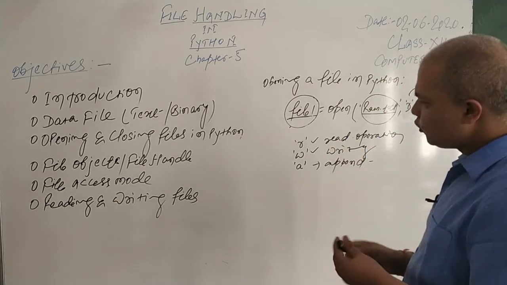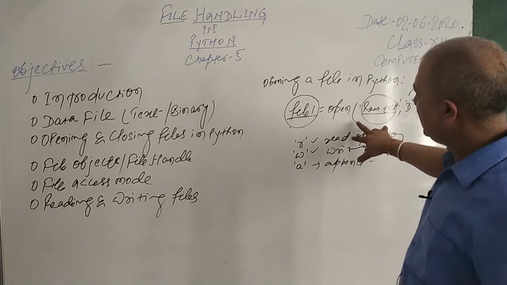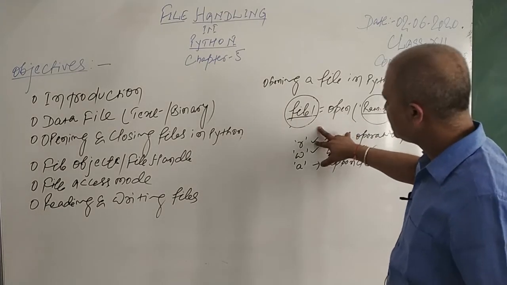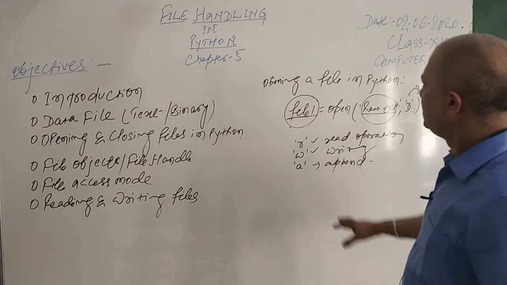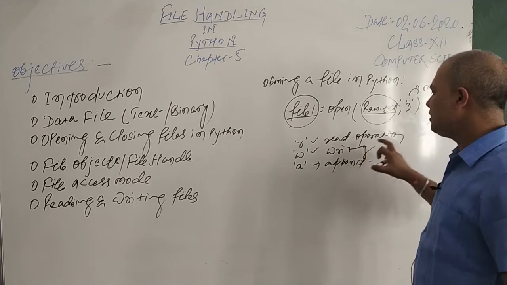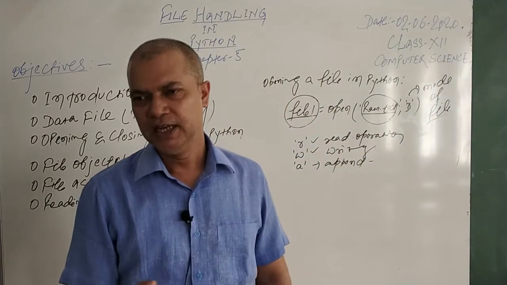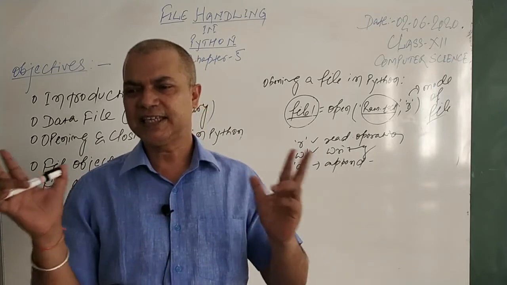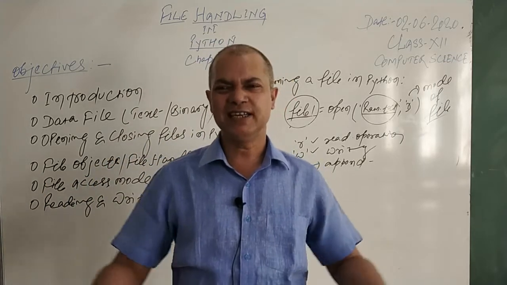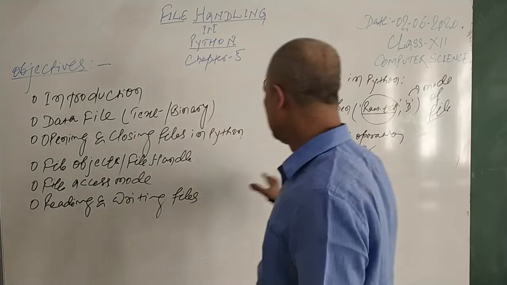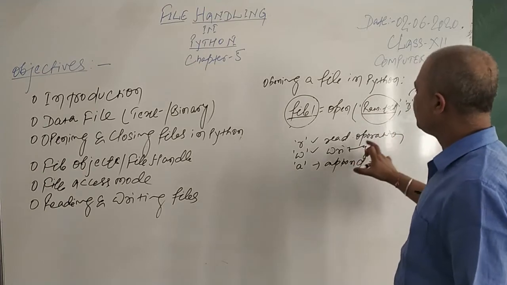Now these 3 modes you have to understand first. A file opened in the read mode, only reading will take place, which means the file should exist, and from top to bottom, anywhere to anywhere, you can read in the file. W mode allows you to write into the file, but write mode always overwrites. If the file exists, it overwrites it. If the file doesn't exist in the memory, then the W mode first creates the file that you are trying to open, and then it will start writing.